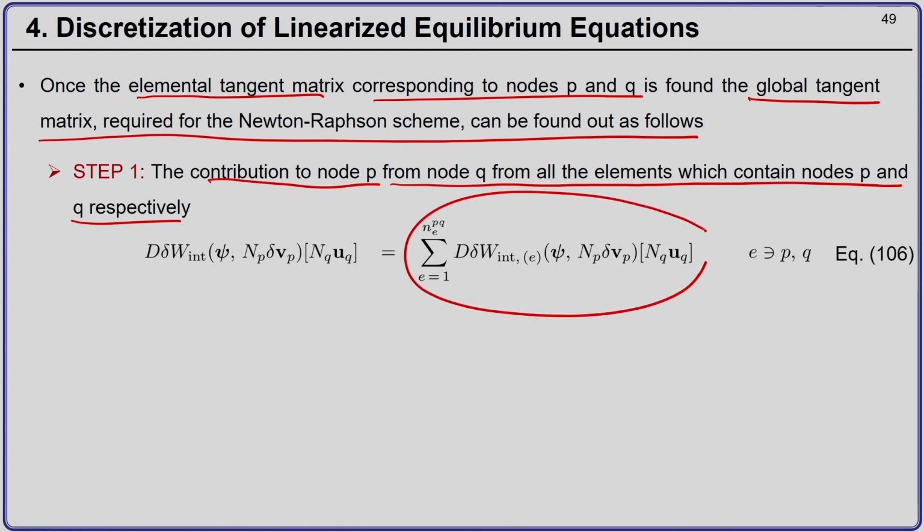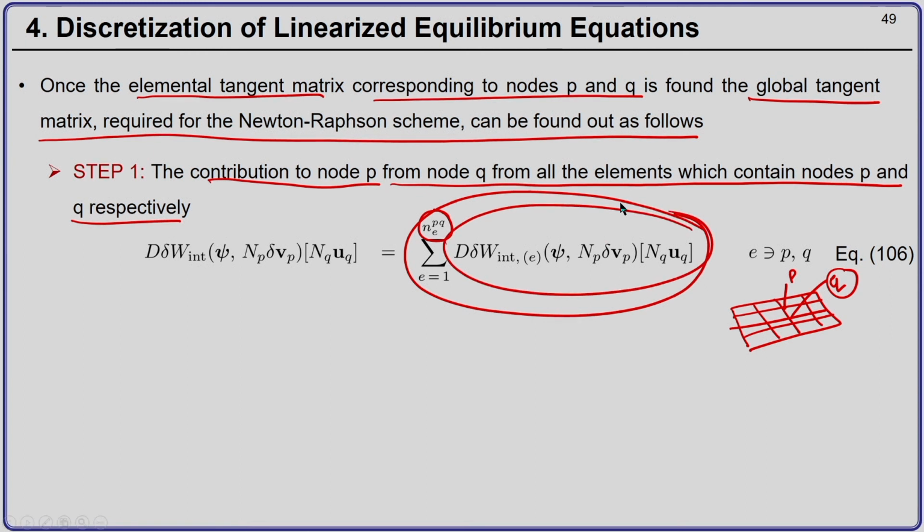So, you first assemble all the contributions to node P from node Q, from the elements which contain both node P and node Q. In a finite element mesh, for example, you may have something like this, and this is say node P and this is say node Q. So, we first assemble the discretized internal virtual work from all the elements which contain both node P and Q. For example, this element over here and this element over here contain both nodes P and Q. So, we obtain the tangent matrix from these two elements and assemble to get the contribution to node P.